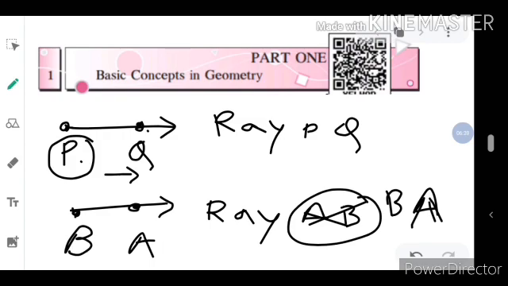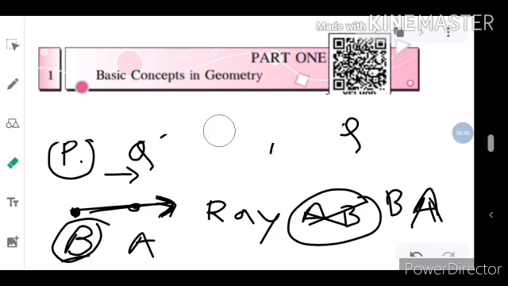While reading the name of the ray, start from the end, from the tail. You read from the tail. These are the main concepts of the geometry.